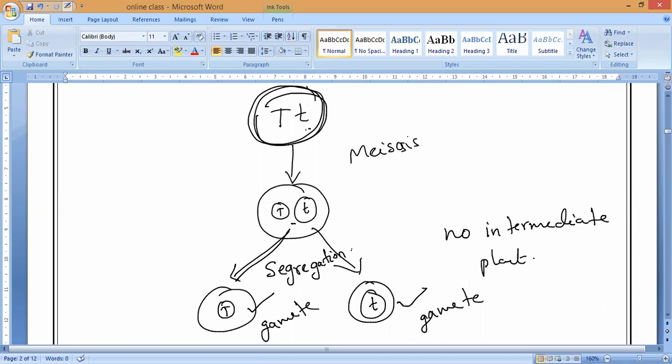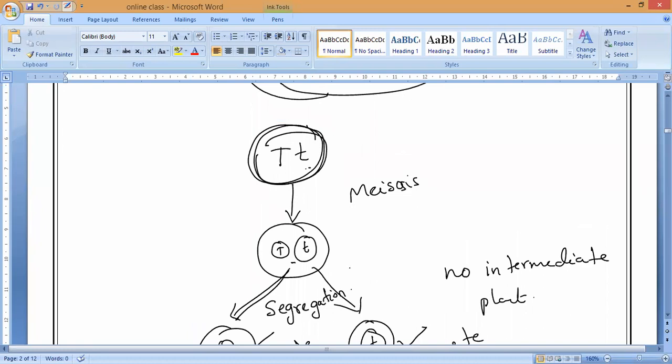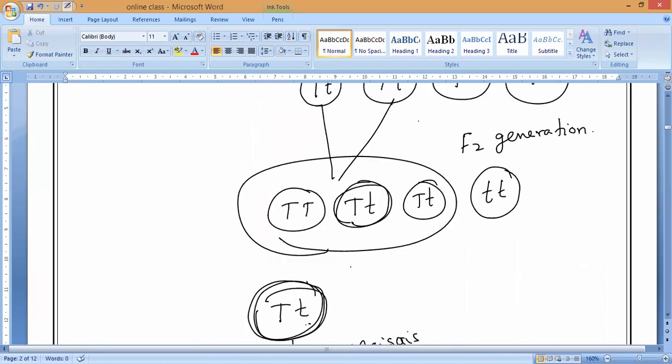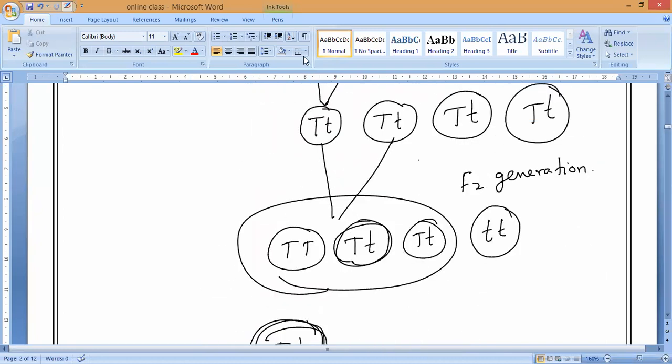Yes, sir. So that is why I said it is a very important point you have to remember. What is that important point? While forming the F1 or F2 generation, there is no mixing or blending of tallness and dwarfness. Either tallness is coming or dwarfness is coming, because they are not mixed with each other. They are independently inherited.